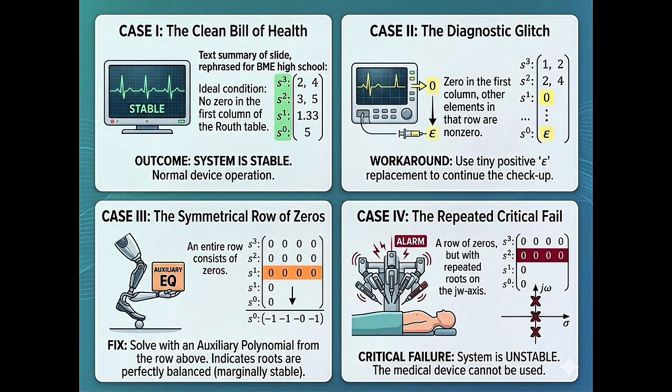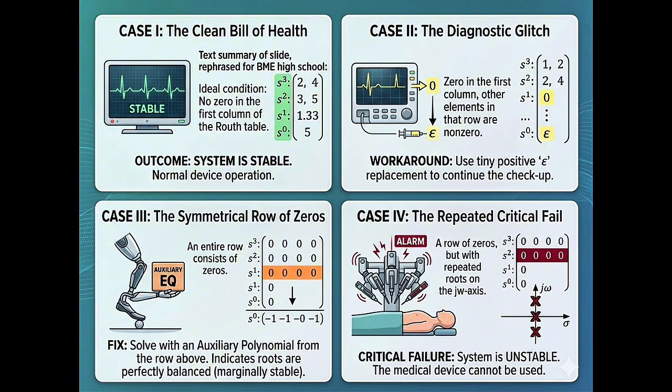So case 3. Case 3 is known as the all-zero row. This indicates roots located symmetrically about the origin. To bypass this, look at the row directly above to form an auxiliary equation. Take its derivative with respect to s and use those new coefficients to replace the zeros and continue.